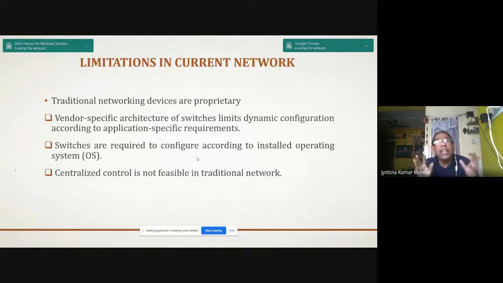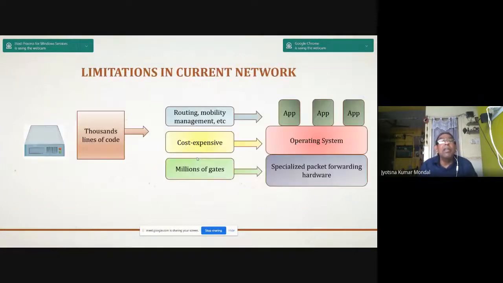Whatever is installed and ported into the switch, I have to take that. I only put in the switch and configure the switch. And here, there is no possibility of centralized control. Centralized control is not feasible in a traditional network. And you see that I have a switch with 1,000 lines of code for each switch. Routing, mobility management, cost expensive, and millions of gates, and all are bundled together as a private component.